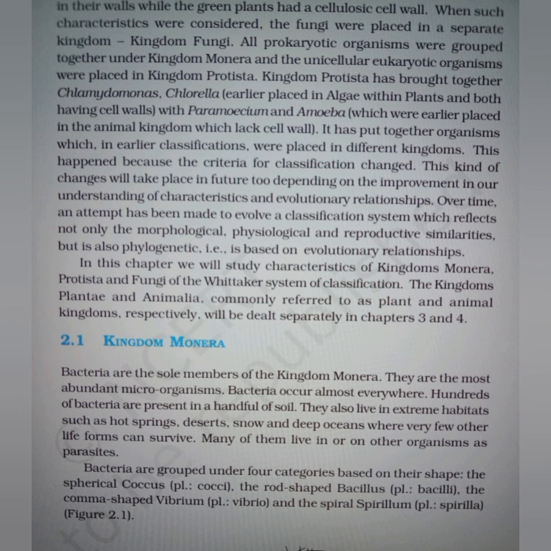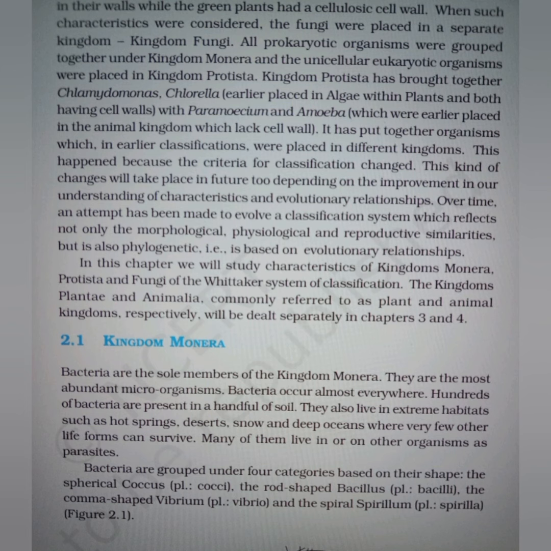evolutionary relationships. Over time, an attempt has been made to evolve a classification system which reflects not only morphological, physiological, and reproductive similarities but is also phylogenetic, that is, based on evolutionary relationships. So now let's start with Kingdom Monera.